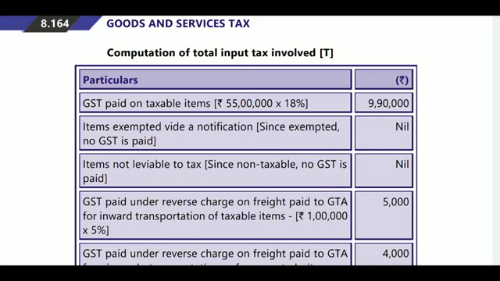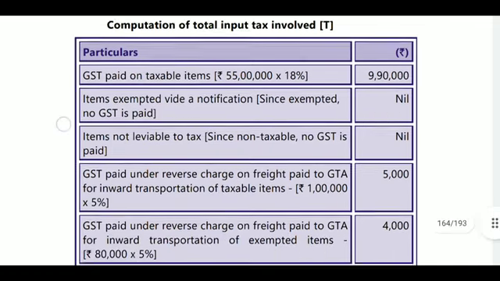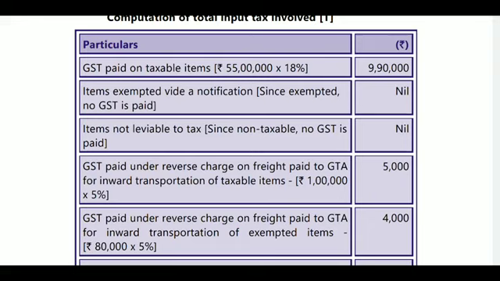Whatever you are liable for tax, you will take first. So GST paid on taxable items, 55 lakhs into 18%, 9 lakhs will be considered. Next, items exempted by notification, since exempted, no GST will be payable. For exempted products you will not pay any tax, so it will not be liable. Next, items not liable to tax, they are only telling not liable, so no GST, nil. Next, GST paid under reverse charge mechanism will be considered. So inward transportation of taxable items, 5000 is calculated. Next, exempted items, 4000 will be calculated. This 4000 will become T2.